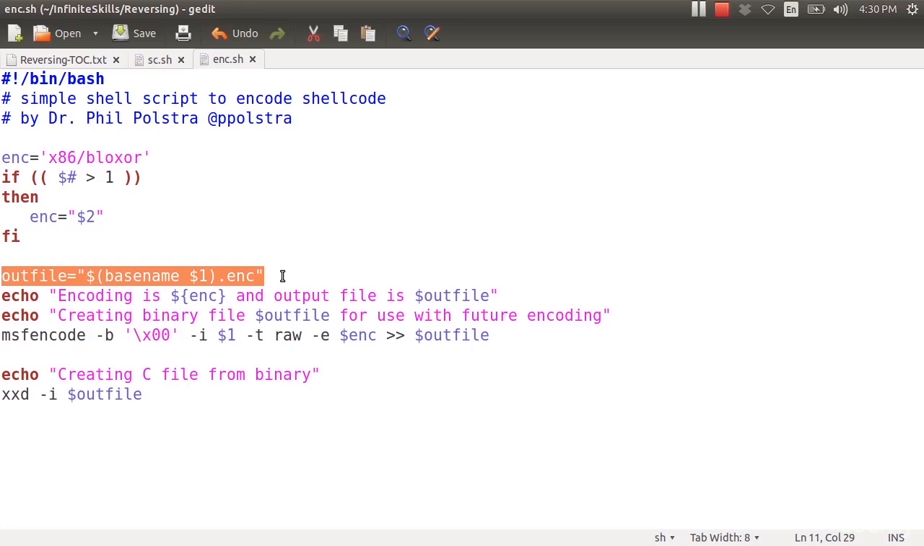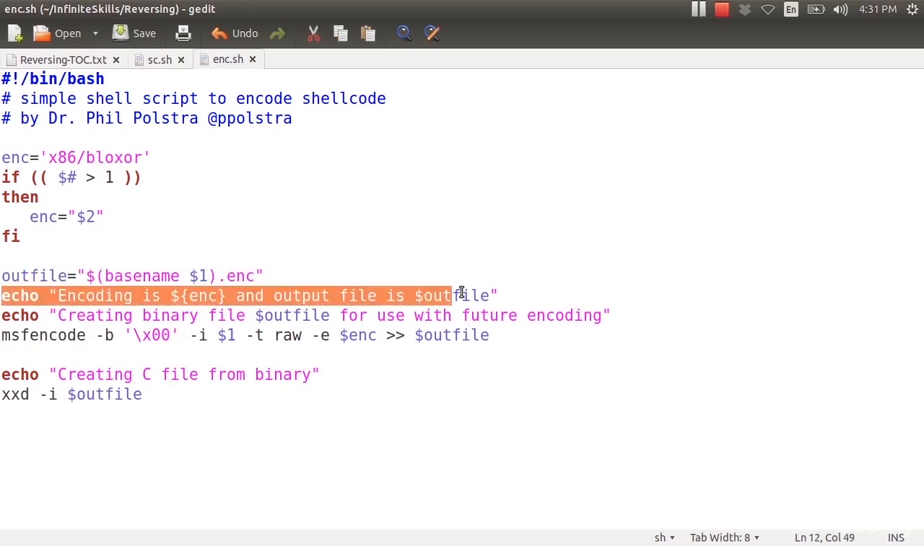By the way, nobody says you can't encode your file multiple times, and this is something that people do. The hope is that by encoding and encoding and encoding again with somewhat random encoding schemes, you might be able to thwart an IDS or antivirus system, because the file will no longer be recognizable to any signatures stored in those systems. So here I just say what I'm doing: I'm encoding using whatever, and here's what my output file is.